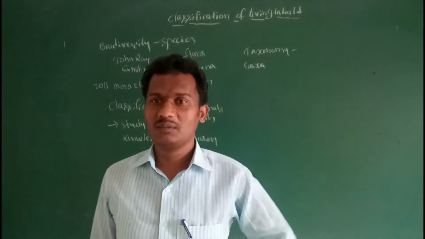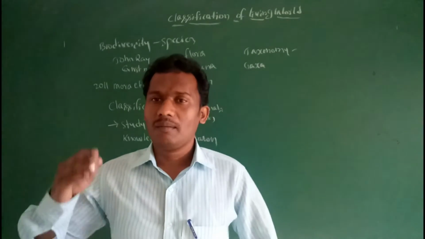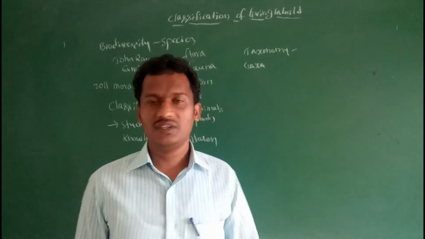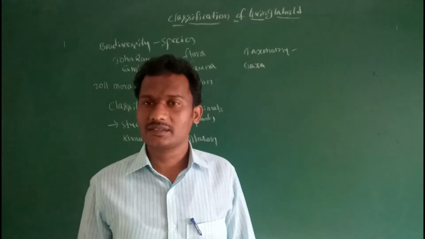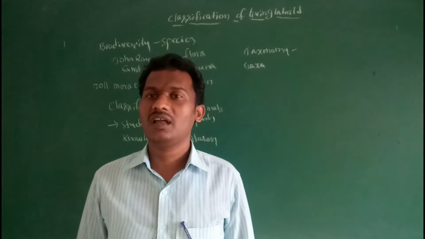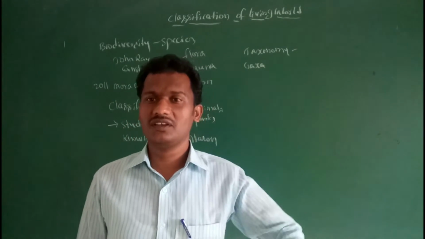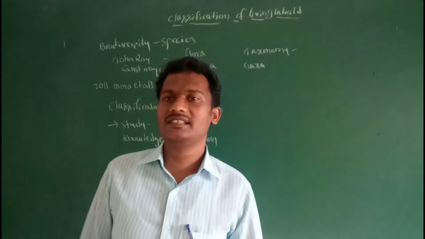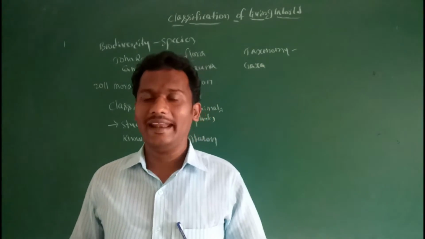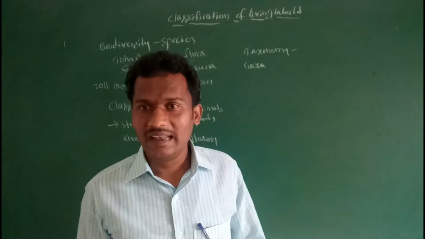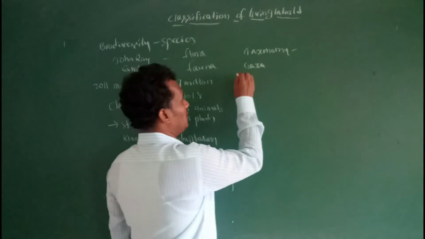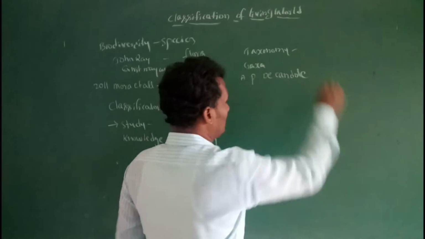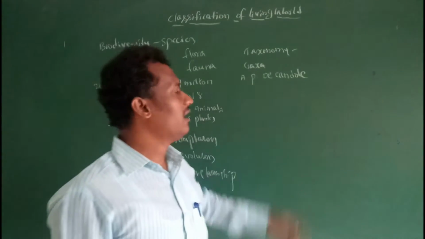So taxa is nothing but one category in a plant or animal classification system. Any category in a classification system is known as one taxon, or taxa in plural. Nomos is nothing but rules and regulations. So based on the rules and regulations, classifying living organisms into convenient categories, based on observable characteristic features, is known as taxonomy. The term taxonomy was coined by A.P. de Candolle, a scientist.